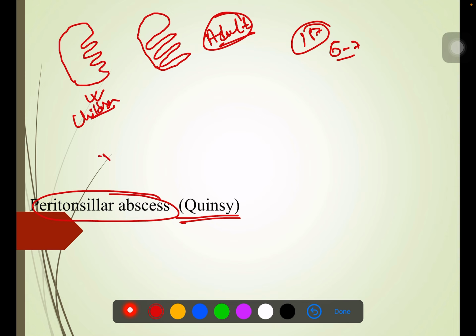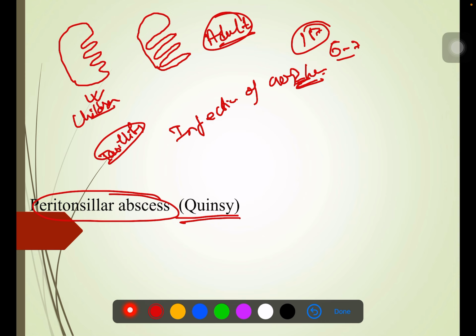abscess occurs secondary to tonsillitis. It is a tonsillitis because of which there is a peritonsillar abscess, right? And what we need to remember is it's basically the infection of the oropharynx, poor dental hygiene, and of course the infection from the other spaces can also lead to peritonsillar abscess. The most important cause is tonsillitis.